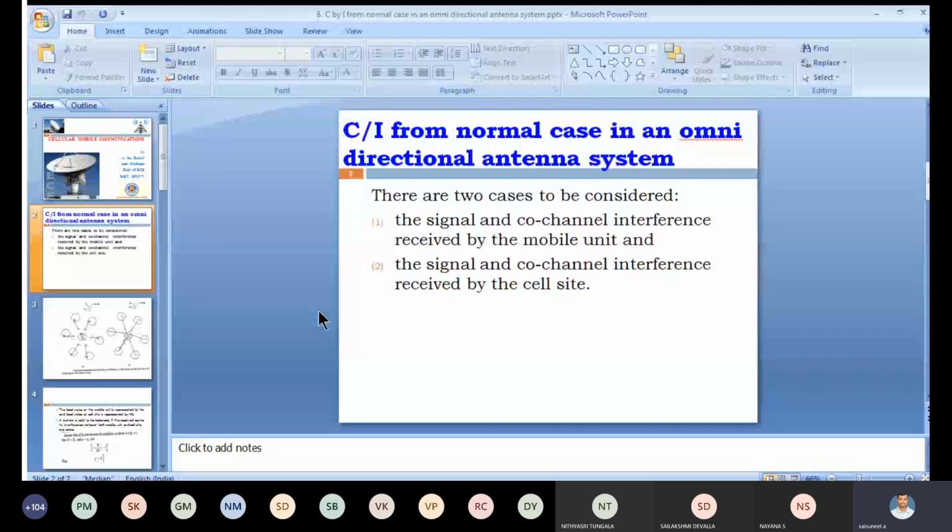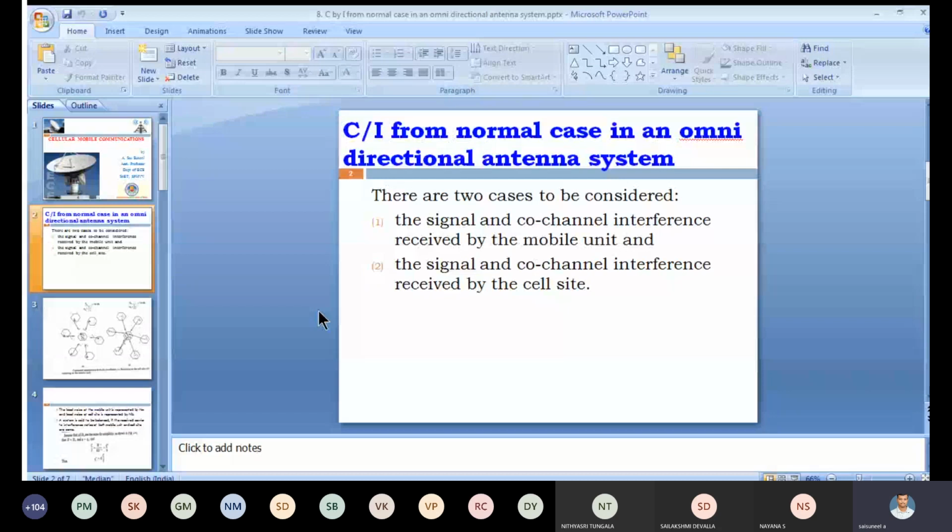An omnidirectional antenna system is one which radiates power equally in all directions. So we fix the omnidirectional antenna at the top of the cell phone tower, base station, or cell site. It can transmit signals and power equally in all directions. That is about the omnidirectional antenna system. Here we have to consider two cases to calculate C by I.